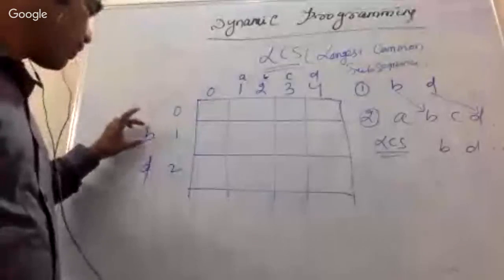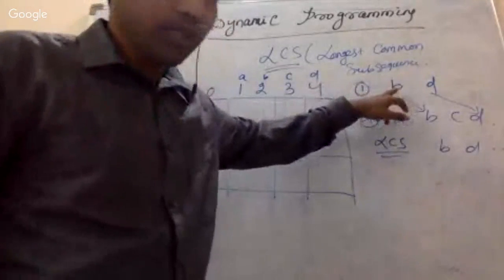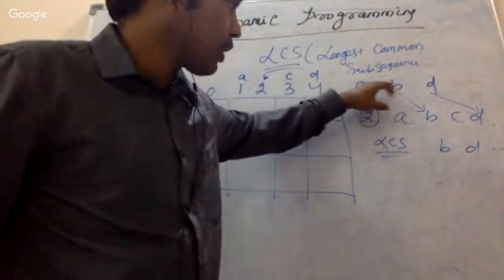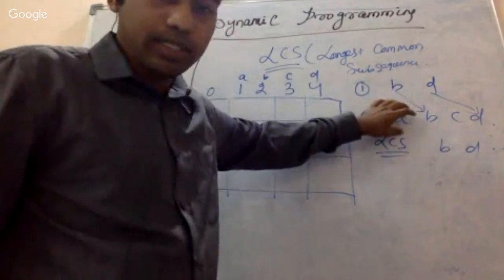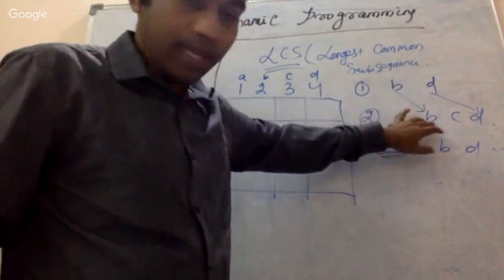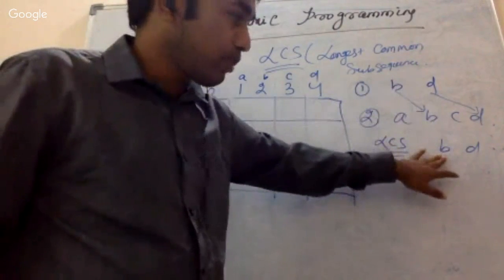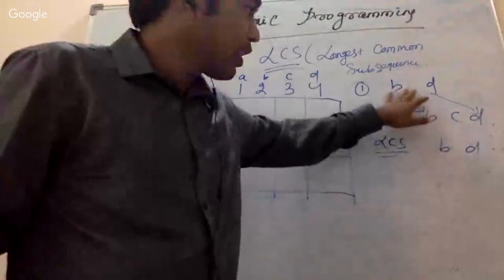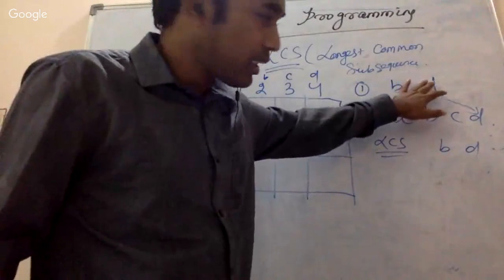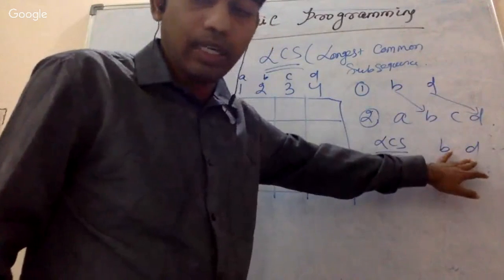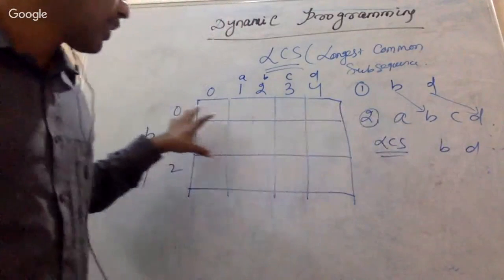Whenever you are trying to compare this with this string, whenever there is a match, you just make that one the output. Then again you go for the second one, and the same thing you are going to achieve here.